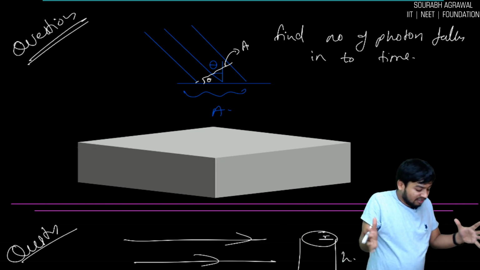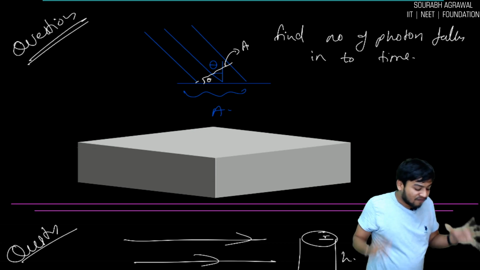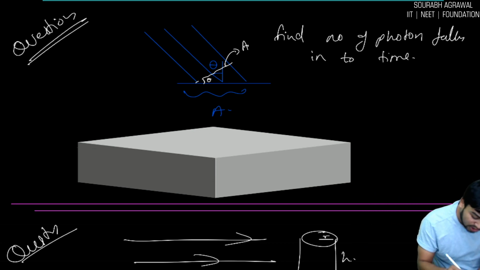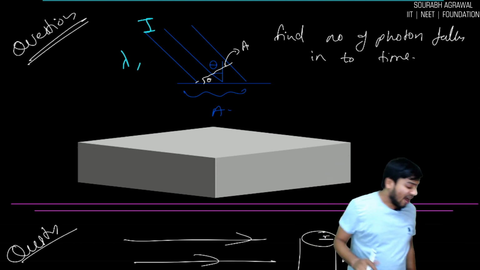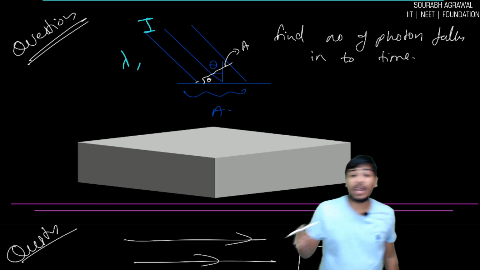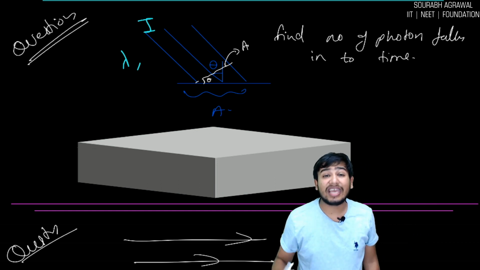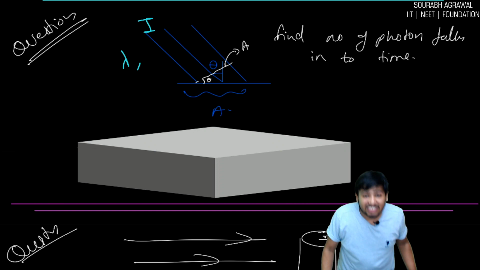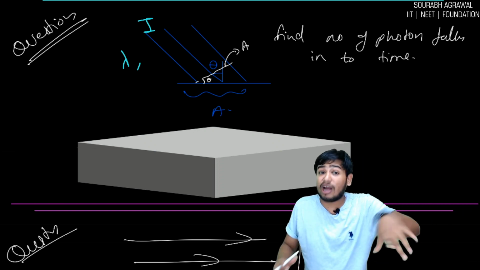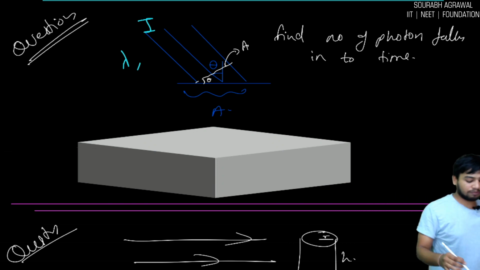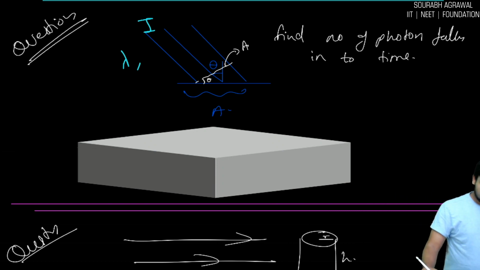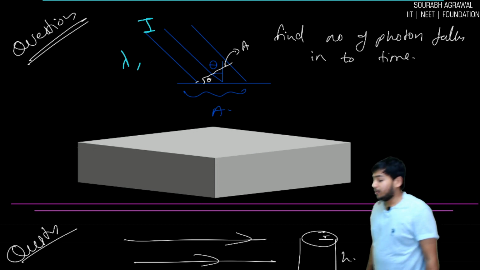Area is A. Same question: intensity I and wavelength lambda are given. Find the number of photons falling in T naught time. Pause the screen and attempt. I already told you one. Now this you have to do by yourself. Attempt it, everyone.